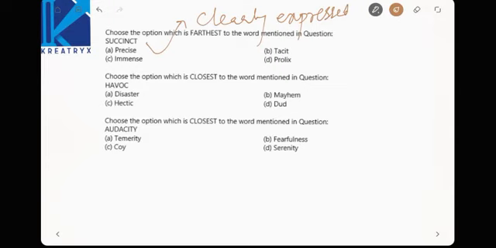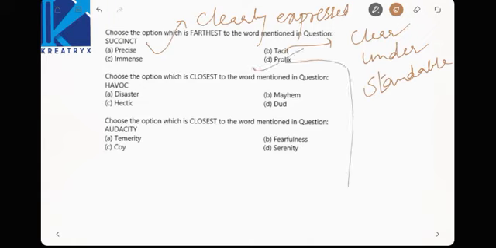See here, tacit is also clearly understandable. Right. Now what is the farthest? See here, prolix. Prolix is the farthest word. What do you mean by prolix? Lengthy words, right? It's not clear and crispy.